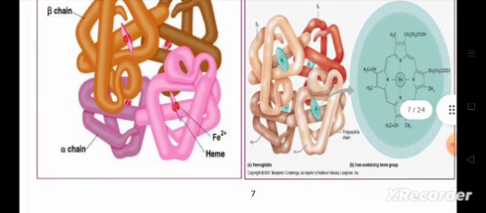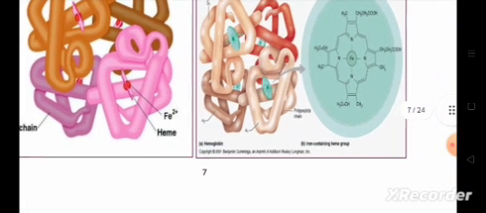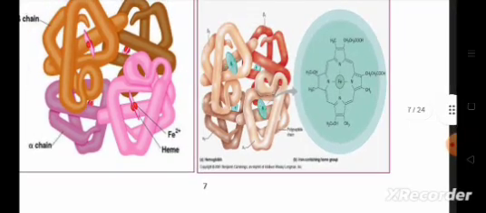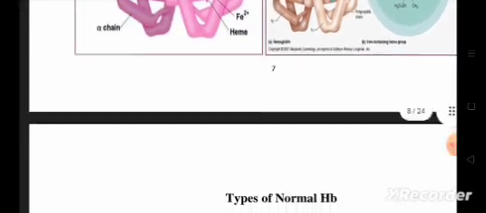This is the Hb structure. बीटा चेन होती है ये ऑरेंज और ये पिंक की अल्फा चेन है, ये F2 हेमी है. Hemoglobin and iron containing heme groups.